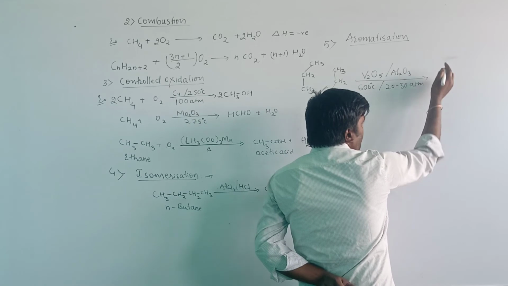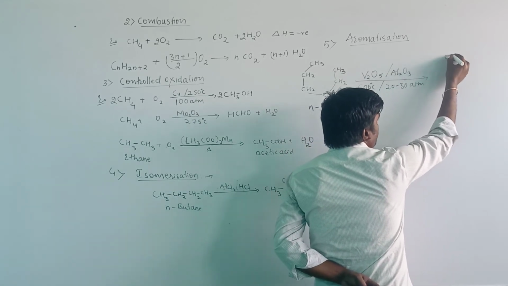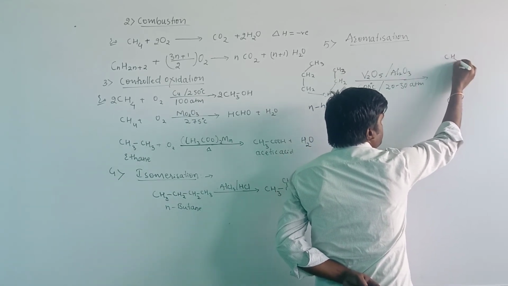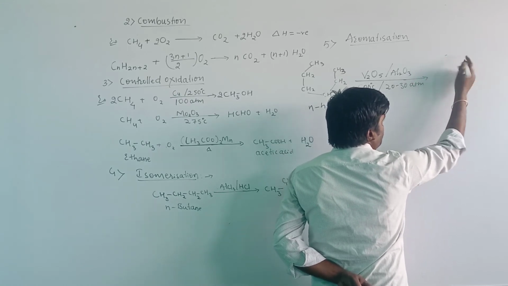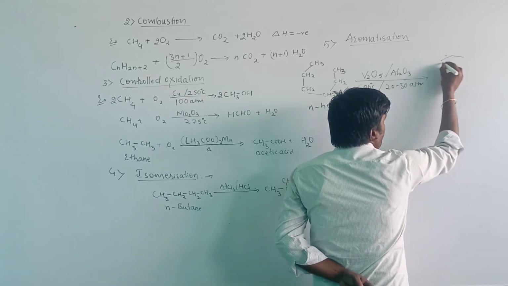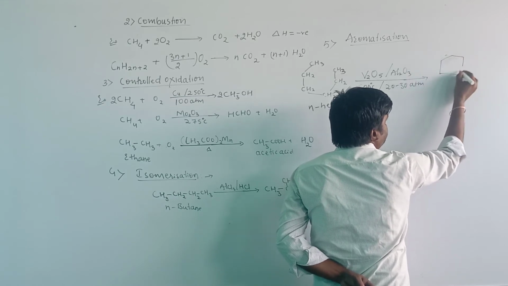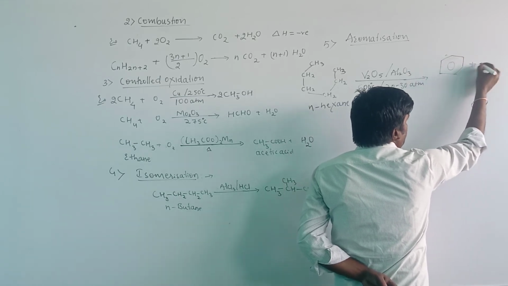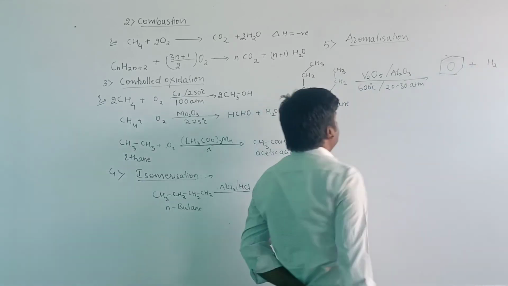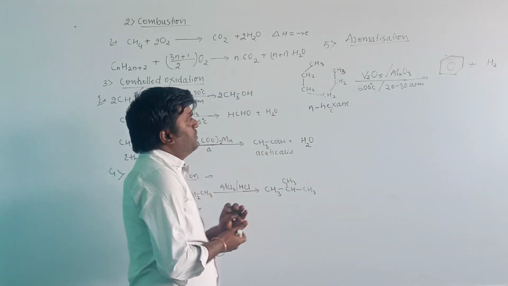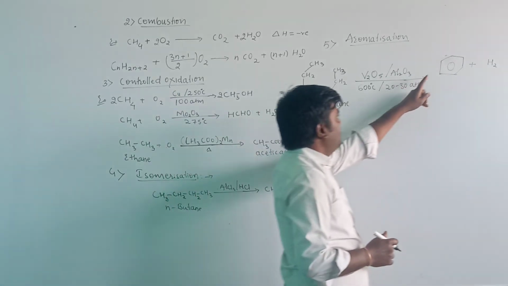benzene. The compound will be benzene plus hydrogen. Then balance the hydrogen here. The number of carbon atoms is 6.